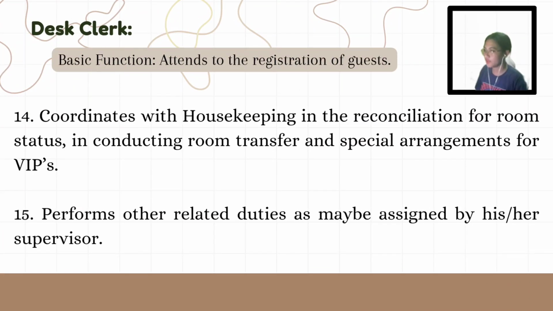Number 14, coordinates with housekeeping in the reconciliation for room status, in conducting room transfer and special arrangements for VIPs. Meaning, the desk clerk works closely with the housekeeping department to ensure room status is accurate and up to date. They also coordinate room transfers for guests as needed and handle special arrangements for VIP guests, ensuring their experience is seamless and tailored to their needs.